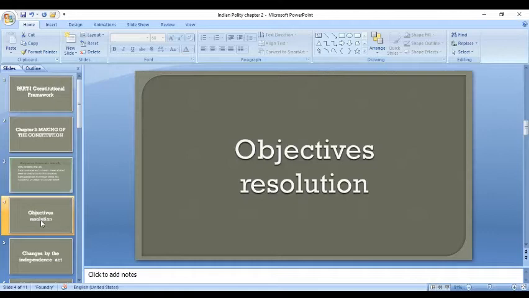Objectives Resolution. This was a historic resolution moved by Jawaharlal Nehru on December 30, 1946.